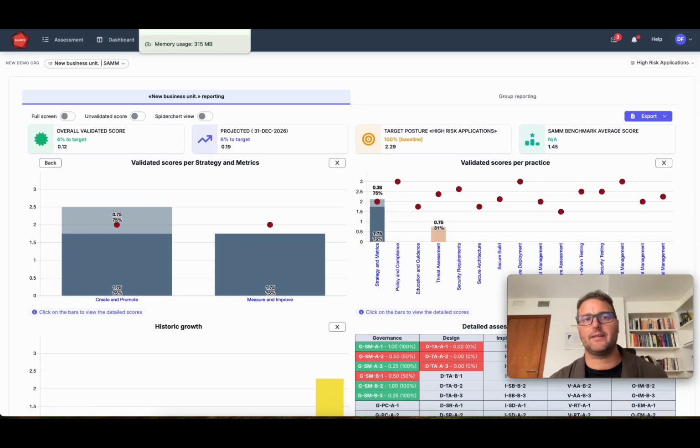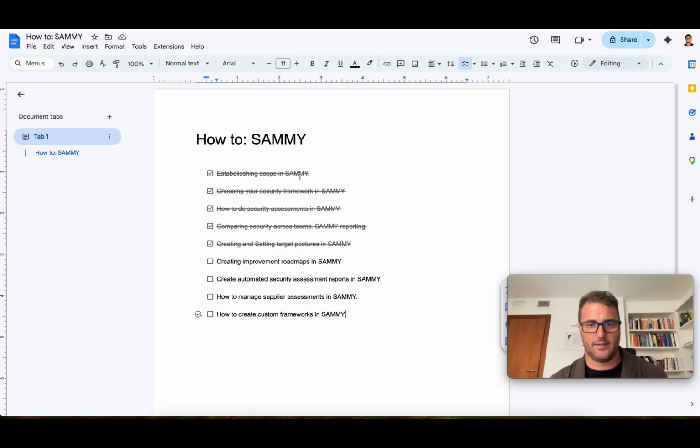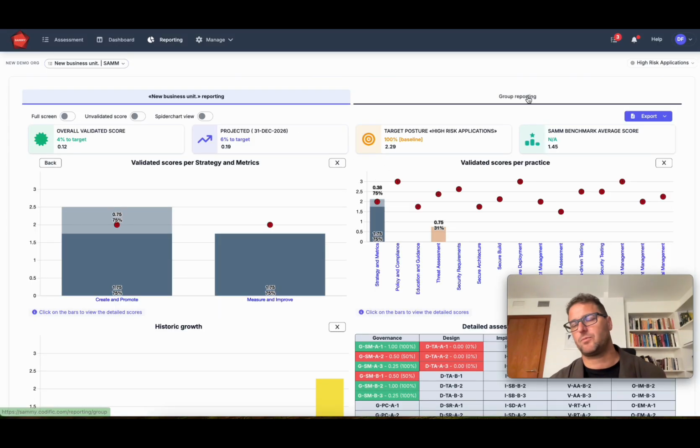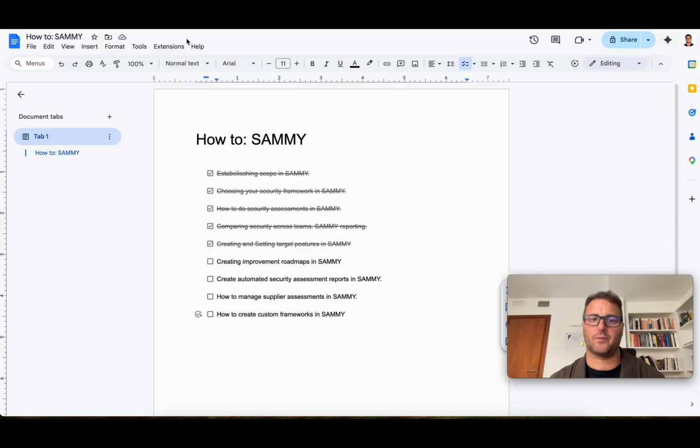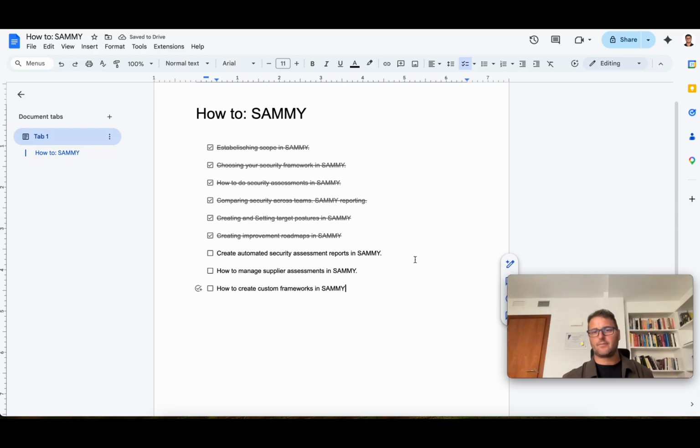So that is how you create improvement plans and improvement roadmaps in SAMMY. Again, this is something that will export when you're exporting in reports, in gap reports. Those improvement plans can also be included.